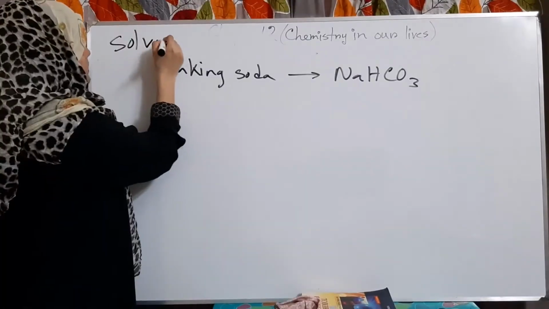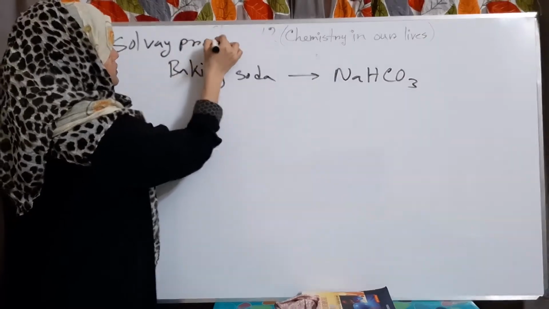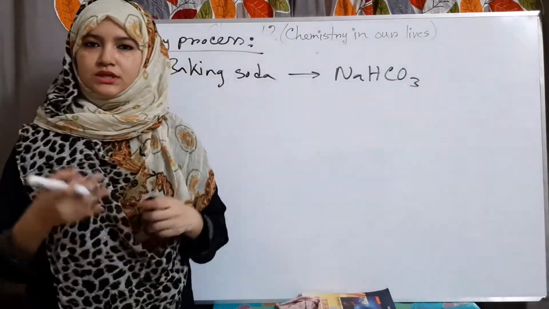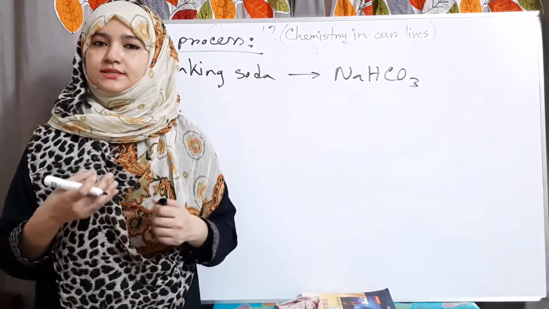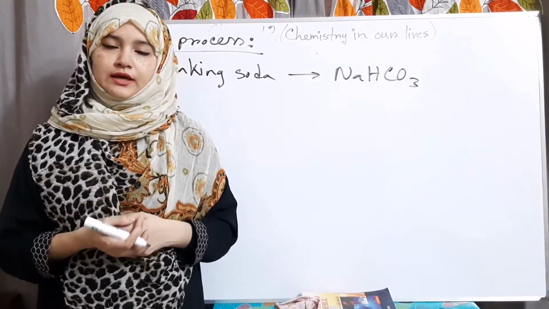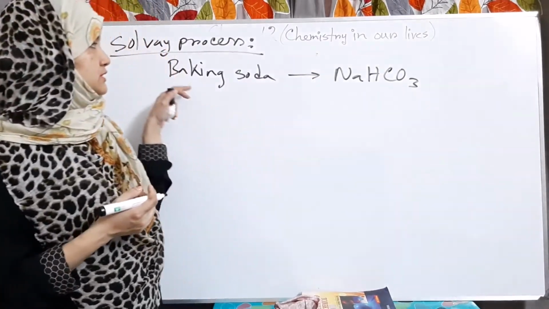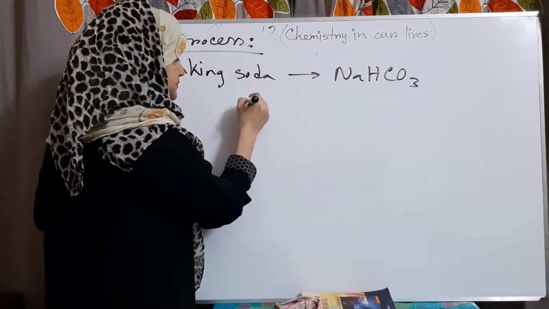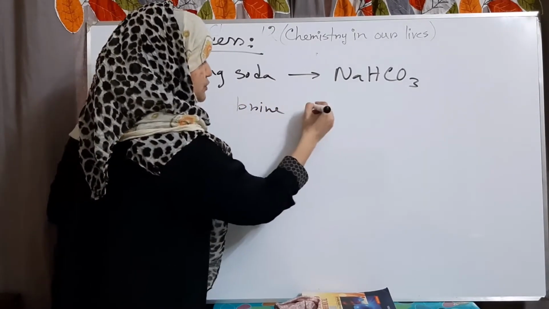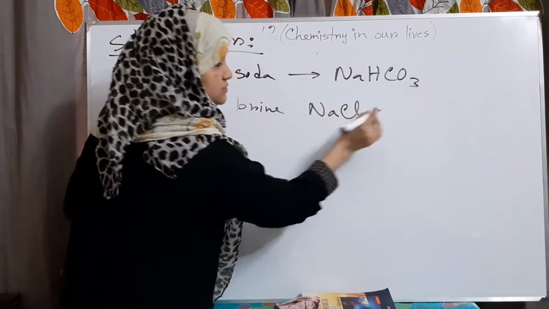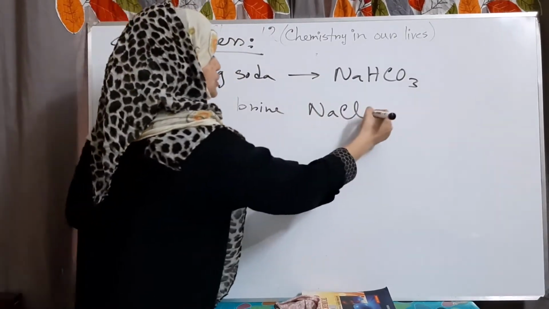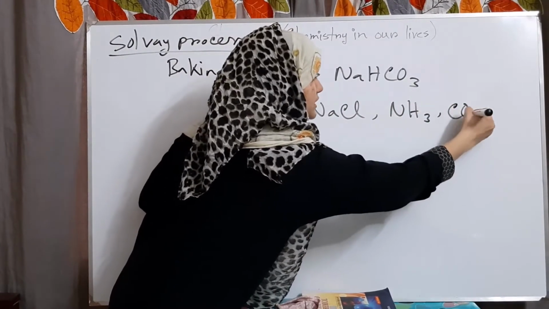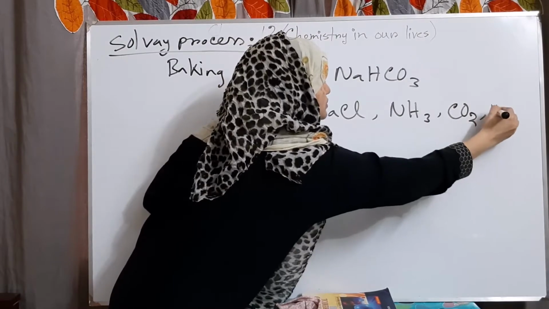The Solvay process is used in industry because this process is economically profitable. As raw materials for this process to prepare sodium bicarbonate, we use brine, that means saturated sodium chloride solution, and we use ammonia gas, carbon dioxide gas and water.